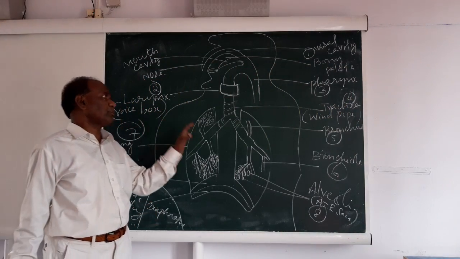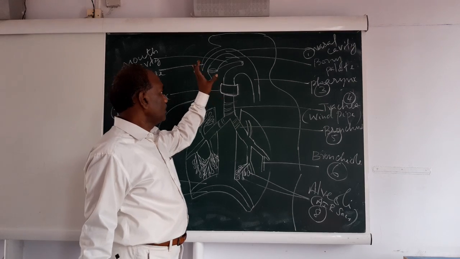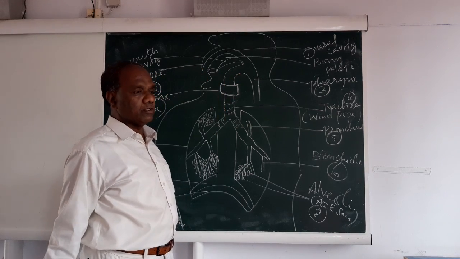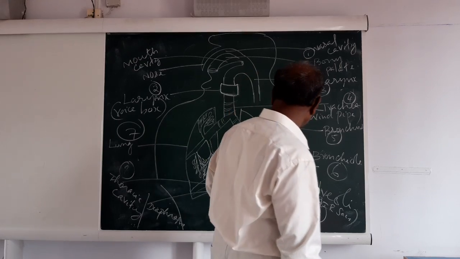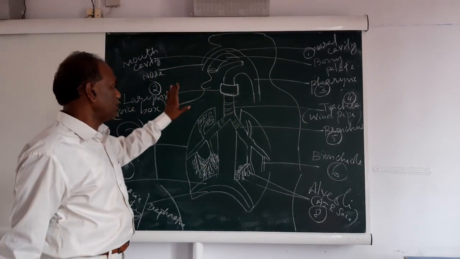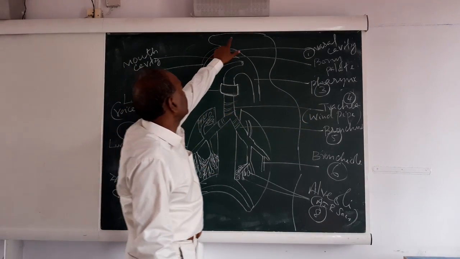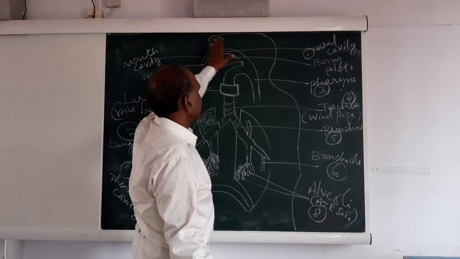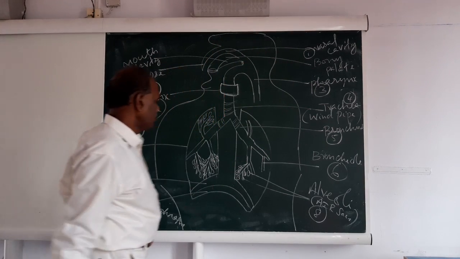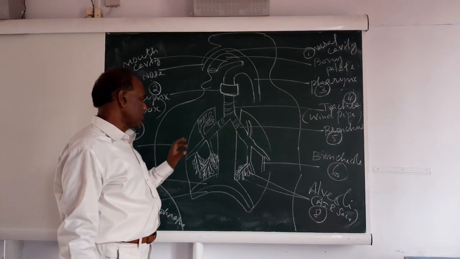So this is the exam point of view. They will ask in two ways: draw a diagram to show the human respiratory system and label the parts. You have to draw the diagram and label the parts properly. The board space is short, that is why I am not able to give the complete picture. Anyhow, all the parts are very clear. So this is regarding the human respiratory system.